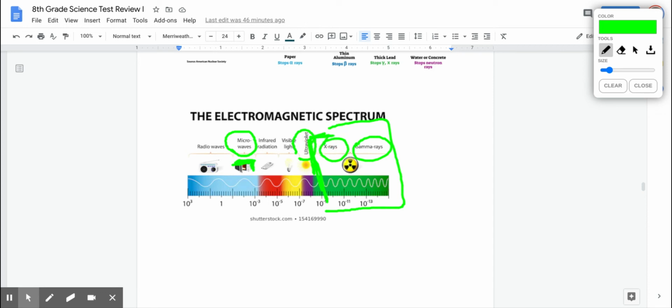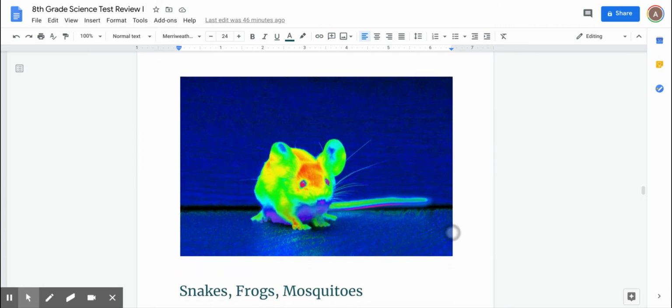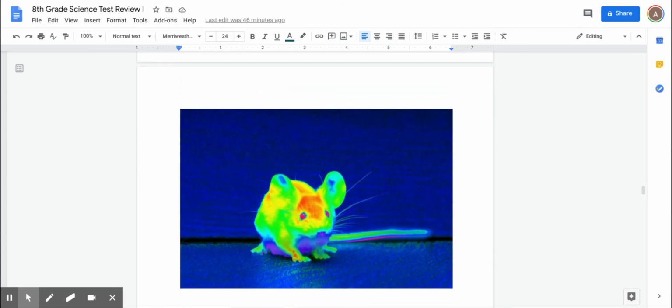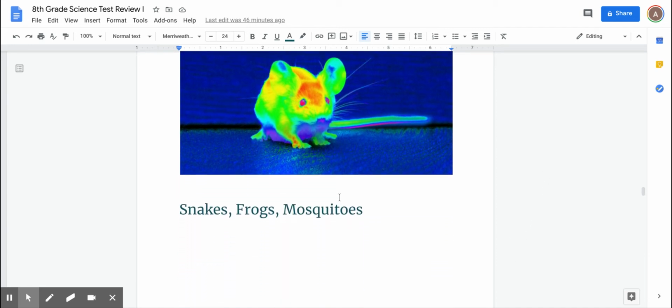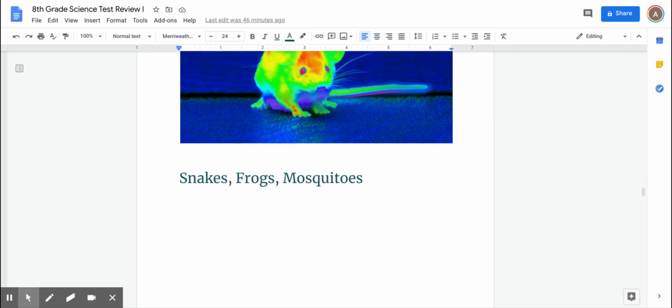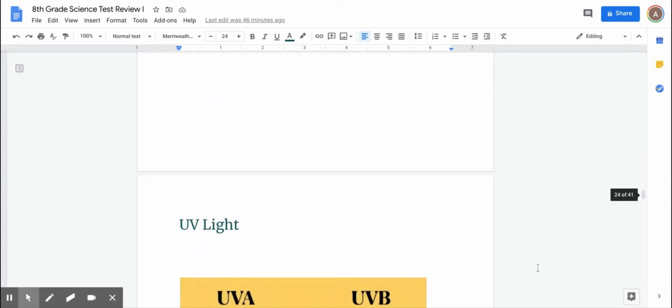So let's look at the ultraviolet rays. We talked about this in class. And there's infrared. If you had infrared, you could see in the dark. You can see the heat from this little mouse. And here are the animals that have it: snakes, frogs, mosquitoes. Mosquitoes can see the heat from our bodies, and we're targets outside because they want our blood.